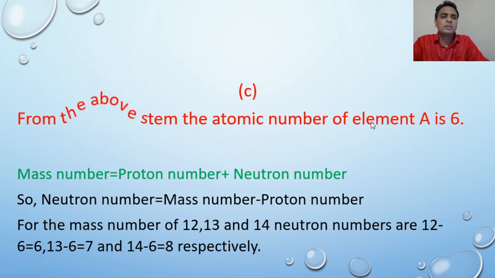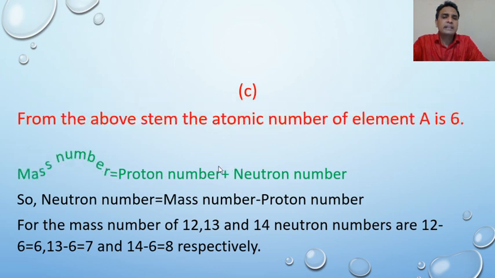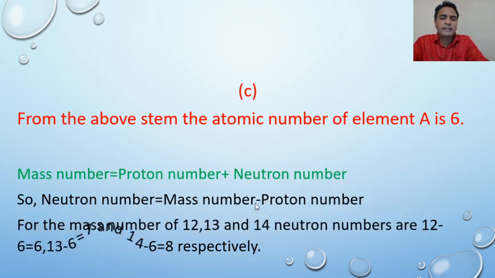So we can say that neutron number means mass number minus proton number, because mass number equals proton number plus neutron number. From this equation we can write that neutron number equals mass number minus proton number.